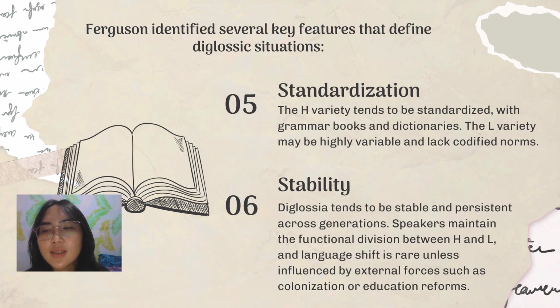And the sixth is stability. Diglossia tends to be stable and persistent across generations. Speakers maintain the functional division between H and L, and language shift is rare unless influenced by external forces such as colonization or education reforms.